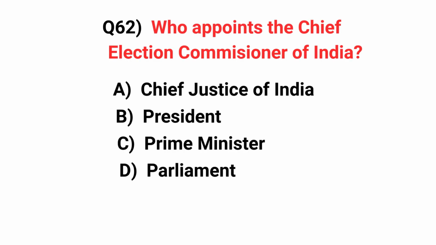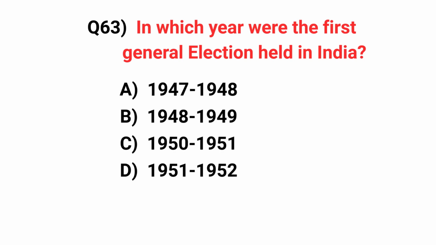Who appoints the Chief Election Commissioner of India? Answer: President. In which year were the first general elections held in India? Answer: 1951 to 1952.